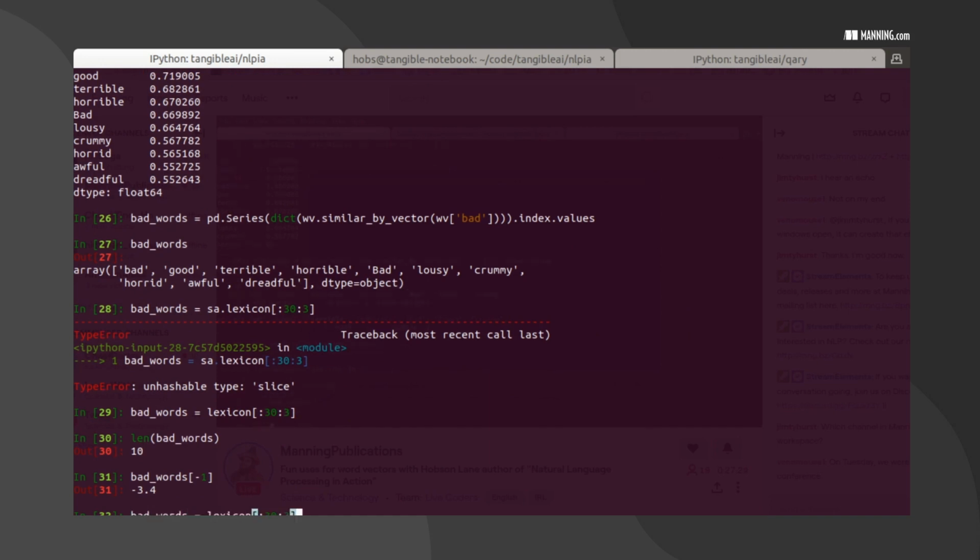Ooh, got the values instead of the index. Good catch.